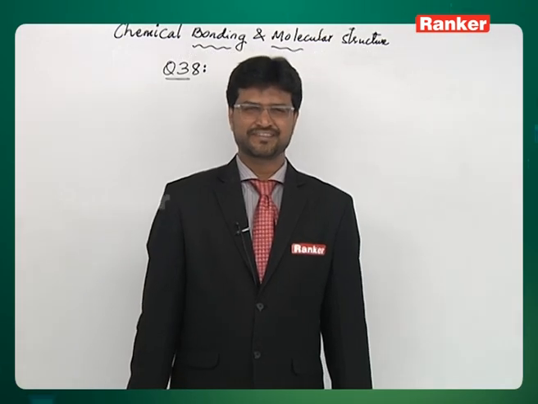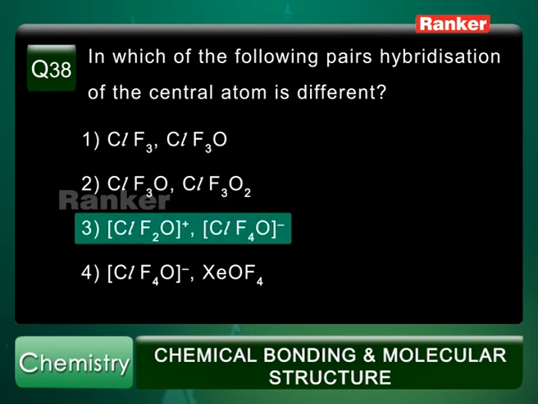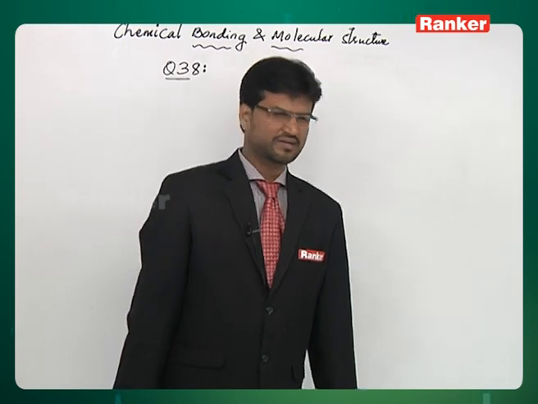Question number 38. In which of the following pairs is hybridization on the central atom different? The first option given is ClF3, ClF3O. Second option ClF3O, ClF3O2. Third option ClF2O plus, ClF4O minus. Fourth option is ClF4O minus, XeOF4. The correct answer given is the third option, that is ClF2O plus and ClF4O minus have different hybridization. Let us try to find out.